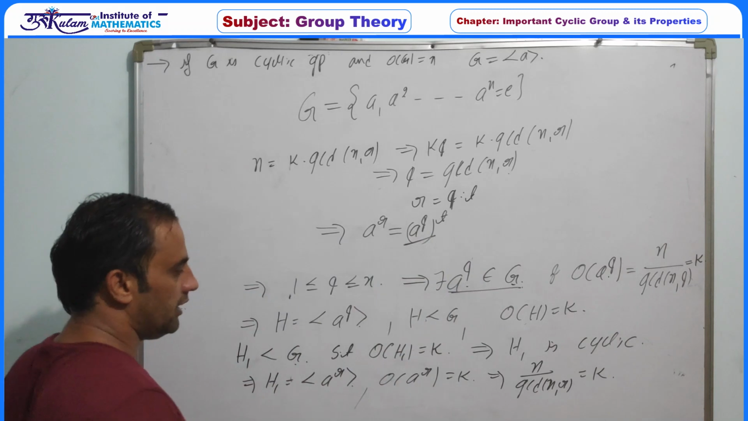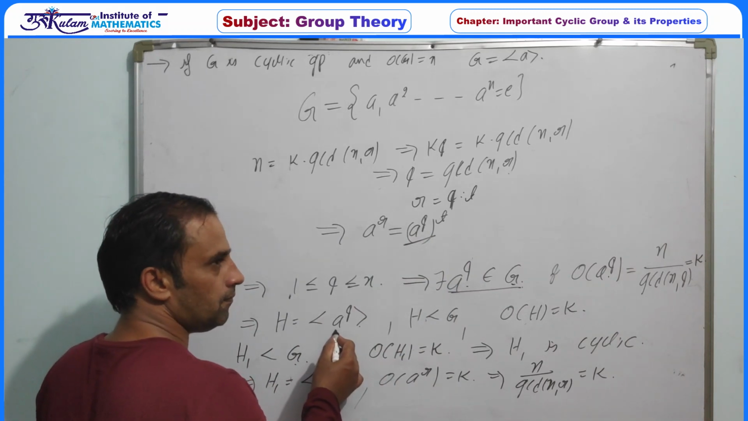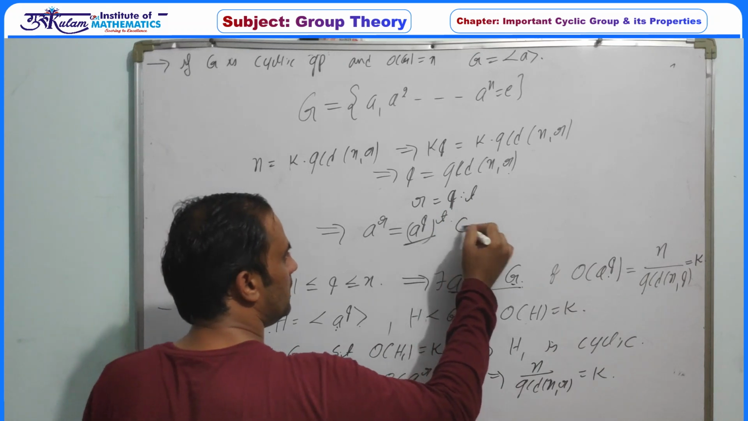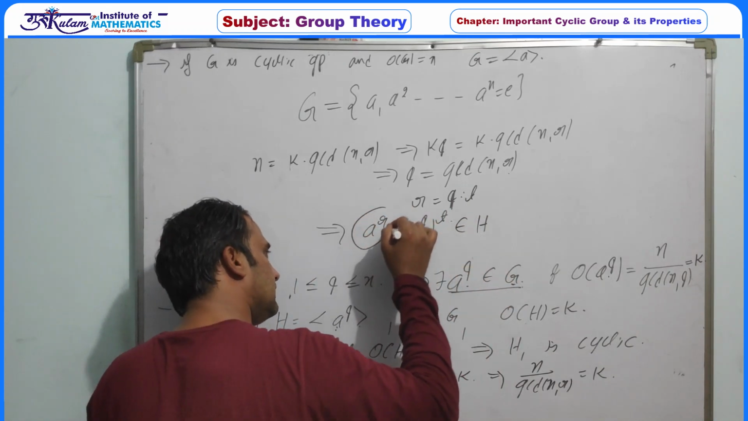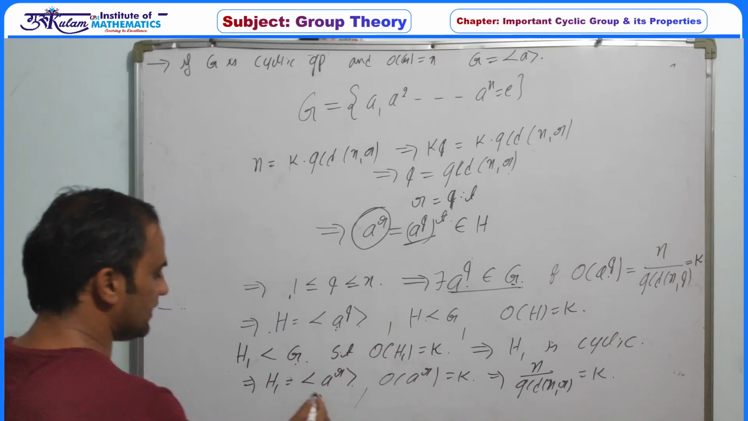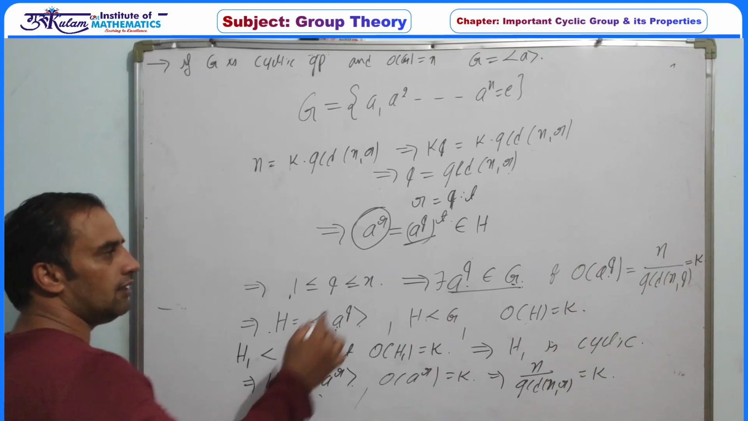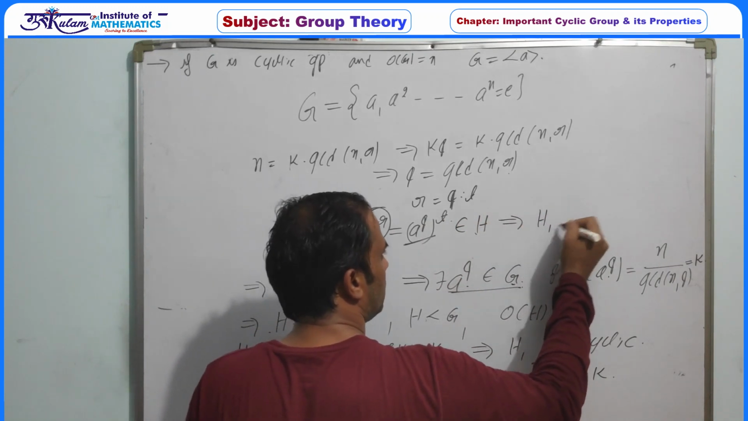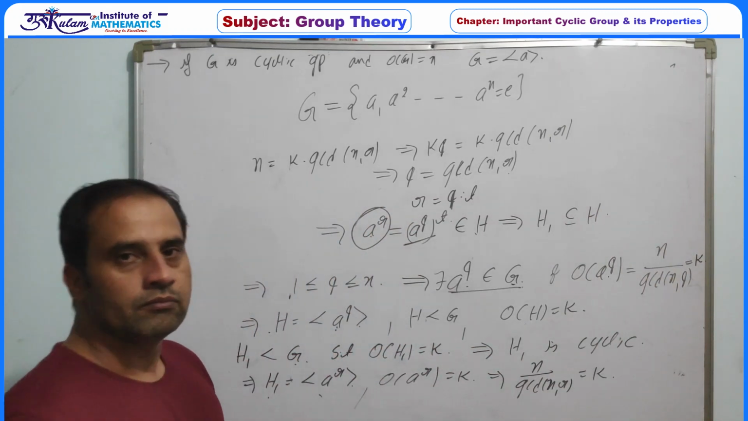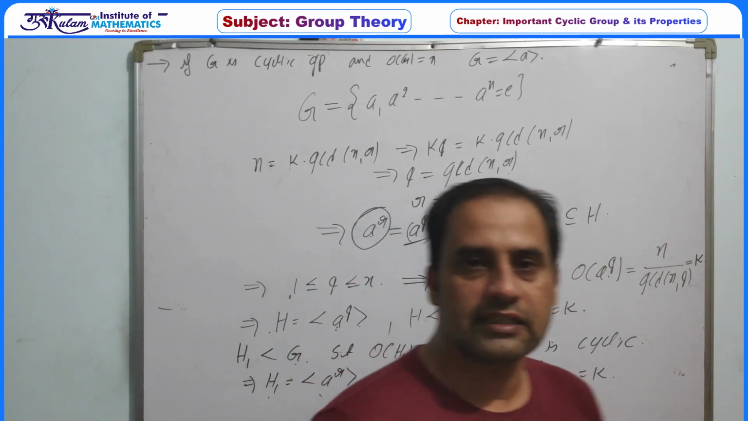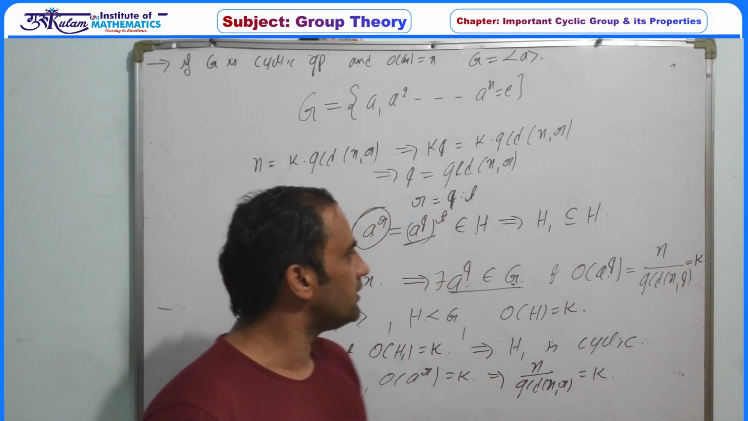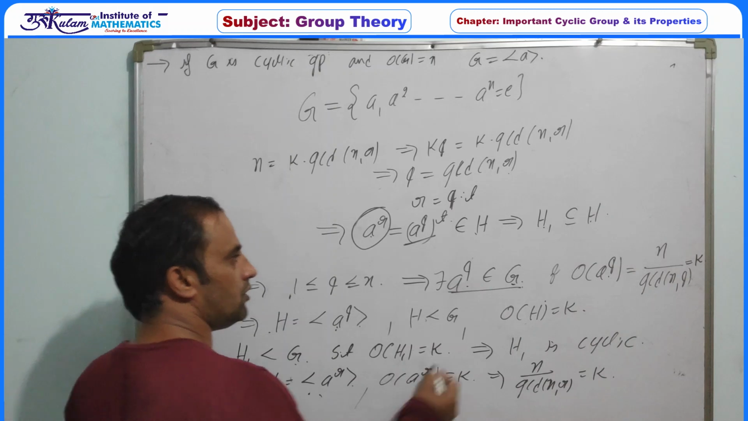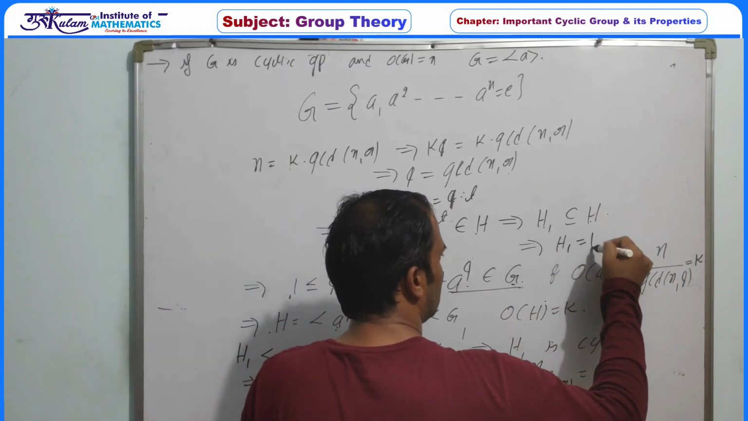Now a to the power q generates this H, so a to the power q whole power t must belong to H. Now the generator of H1, a to the power r, generates H1, so definitely the generator of H1 is contained in H, so this implies H1 must be contained in H, because a to the power r, a to the power r whole square, and so on, all belong to H. So all elements of H1 must be members of H. Now the order of H1 and the order of H both are equal to k, so this implies H1 must be equal to H.